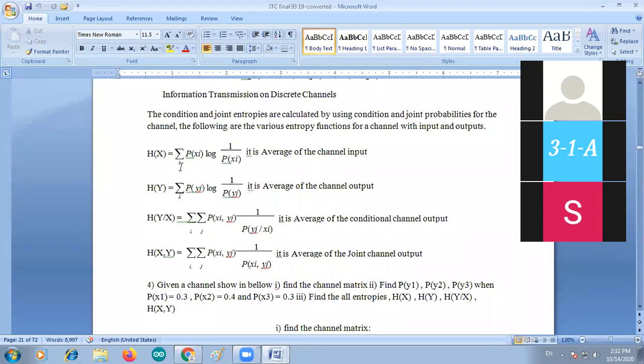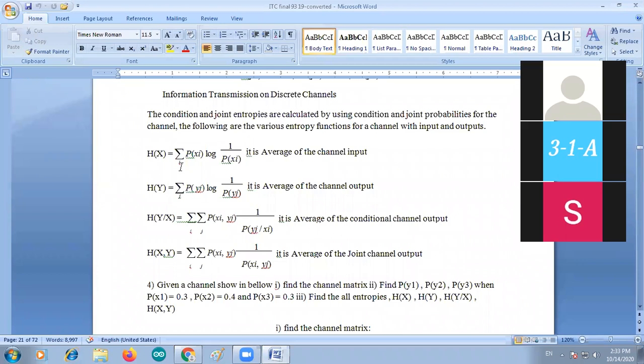The entropy at the output of the channel tells us about the entire information. What information is given at the input side, and how much information is received? If 100% of the information is received at the receiving end, or 90% is received, the remaining 10% is contaminated. So you need to calculate the entropy or average information at the output of the channel. That's why you use joint probability and conditional probability.